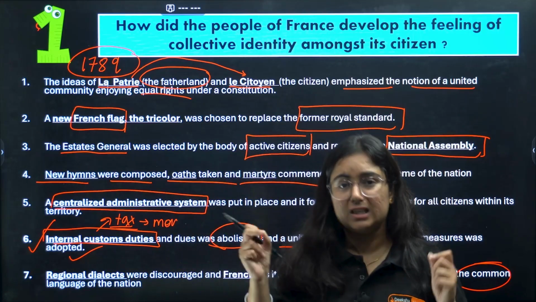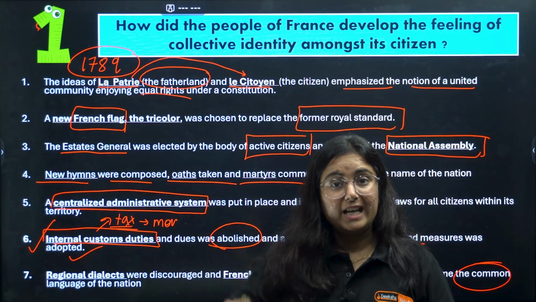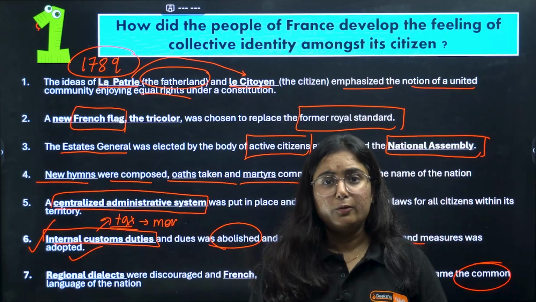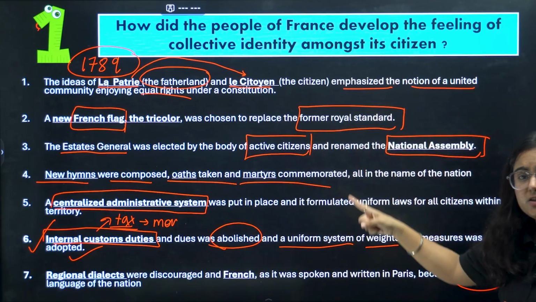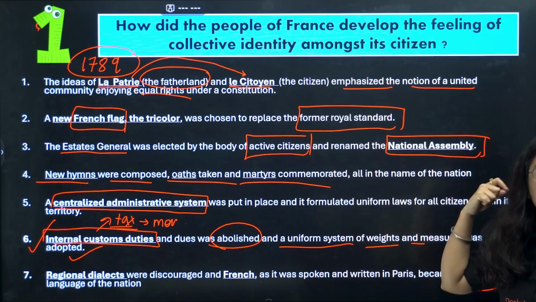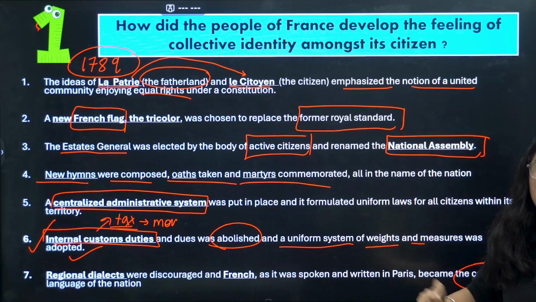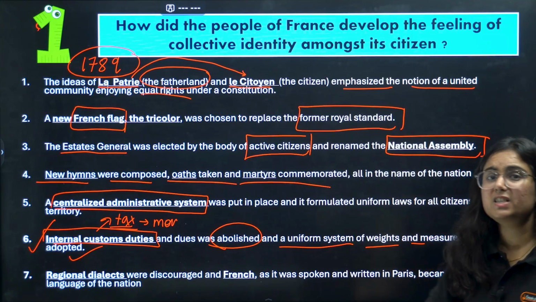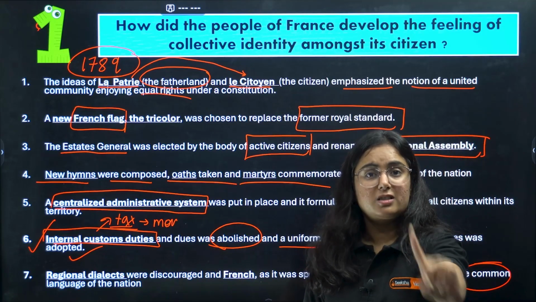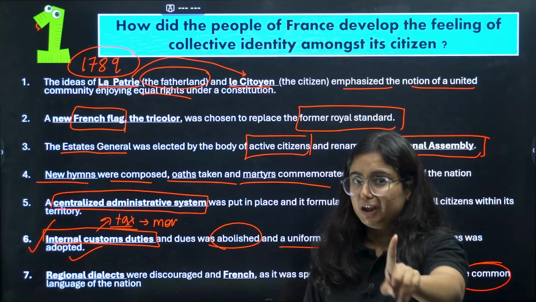Pay attention, take your copy, and try to write the keywords of this so that you can learn it. Pause the video for a while, read all the lines and points here, revise them, make keywords and write them in your copy. This will be your practice in the complete video, because by the end of this video I want these 30 questions to be marked up in your mind.